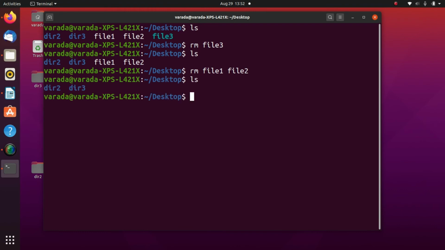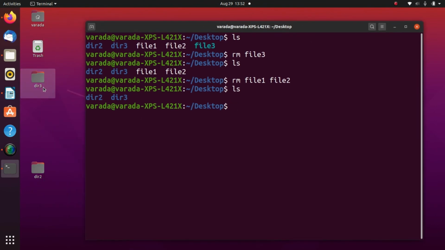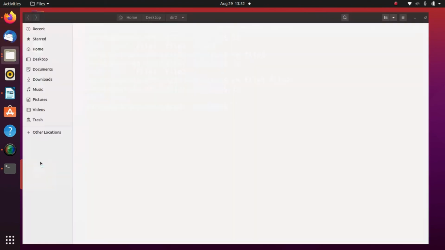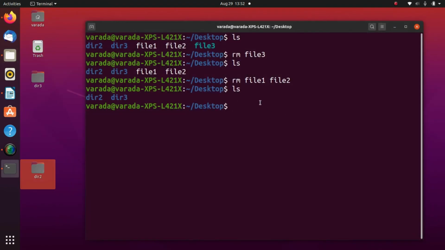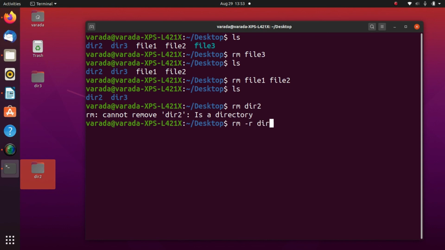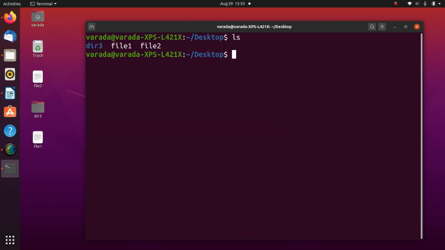For example, this is directory 3, and directory 2 contains 3 files. If you try to remove it with rm dir2, it displays an error message. So how can I remove that? rm -r dir2. Now the directory is deleted. Now what files are available? File 1 and file 2 on the desktop.